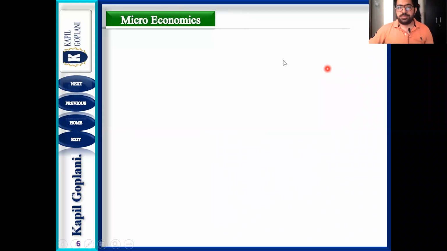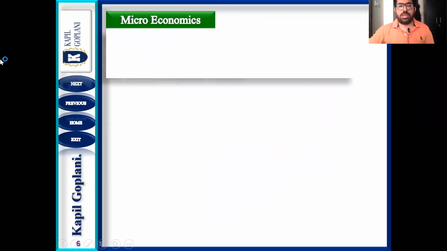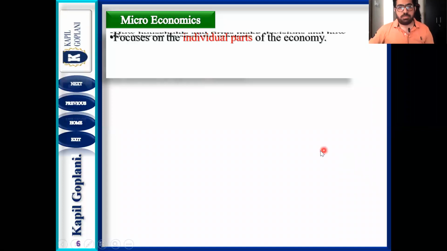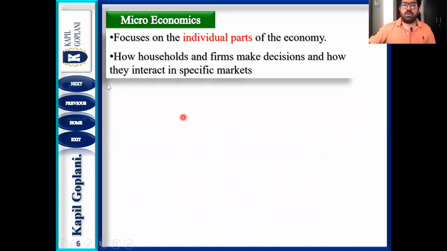First and foremost, let us understand the microeconomics meaning and then we will understand macro. Microeconomics is only focusing on individual parts. I already told you कि microeconomics हमेशा individual पे ही focus होगा. Like a household, a firm, they have to make decisions on how they interact with specific markets.